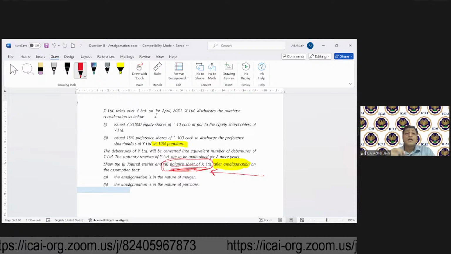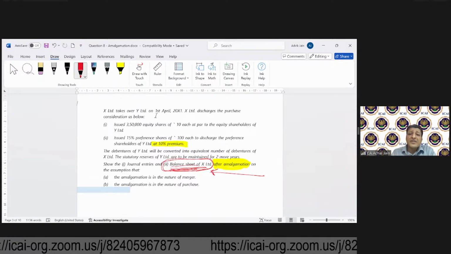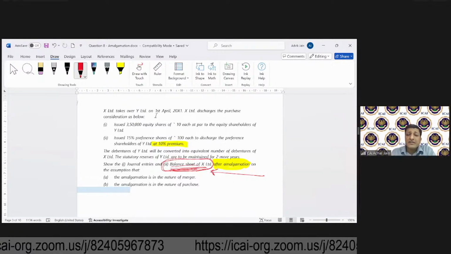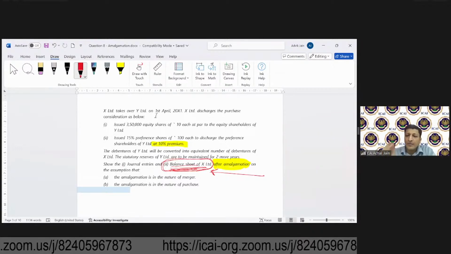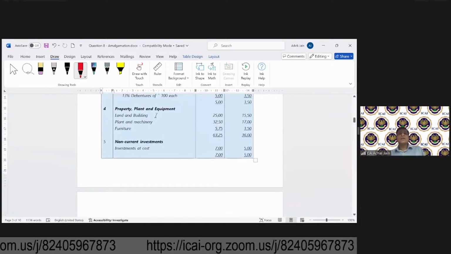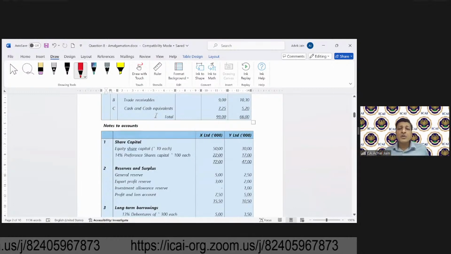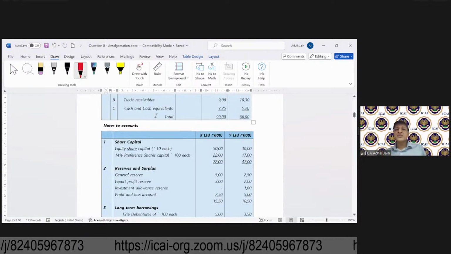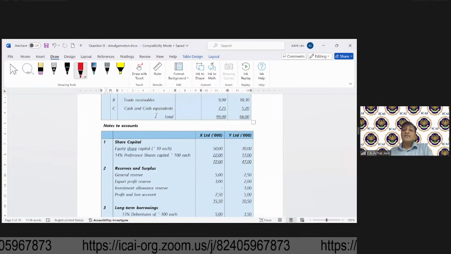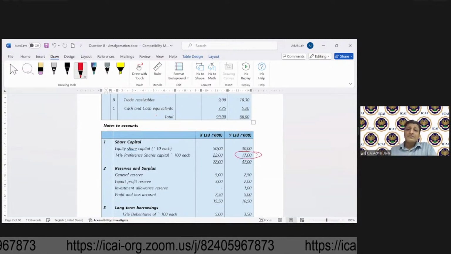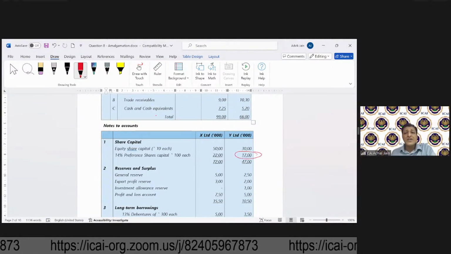Number two, issued 15% preference shares of rupees 100 each to discharge preference shareholders of Y Limited. So now we need to find out how many preference shares there are in case of Y Limited. It says 17 lakh of rupees 100 each.